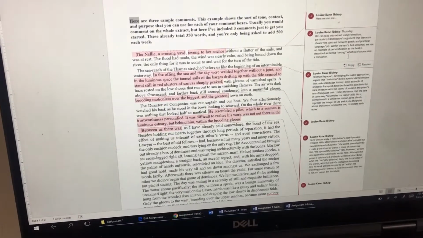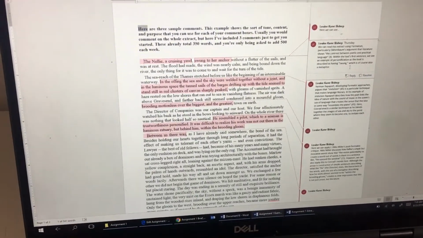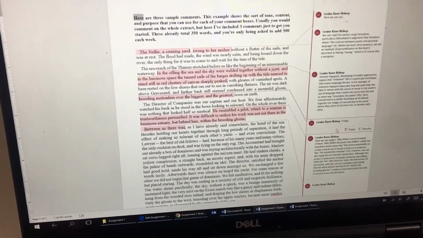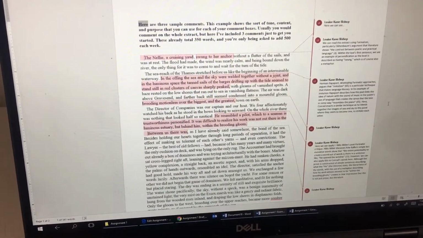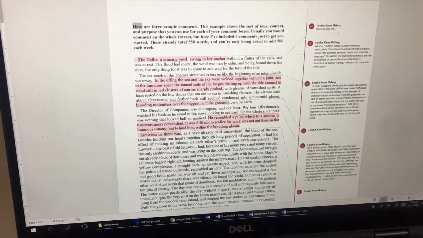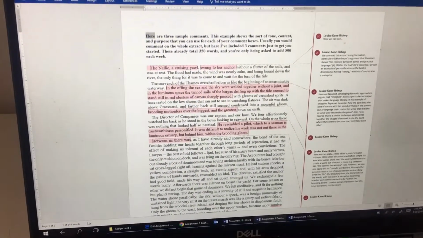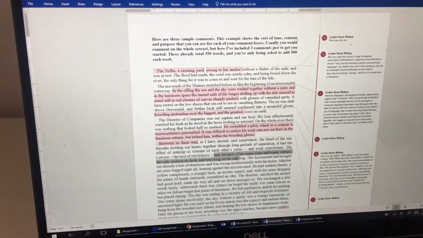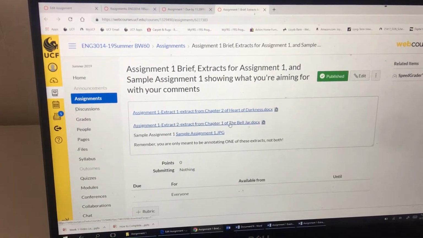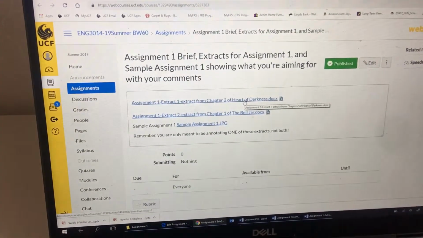And you can copy the layout and the tone that I've used. This is really just to get you to, I think it's always easier when you can see what's expected of you for assignments. You know, what am I meant to be doing? What's it meant to look like? But I also am aware that some of you might not know how to use comments. So it's very easy. On the extract that you downloaded, remember you're just downloading it from here. You can do Bell Jar or Heart of Darkness.